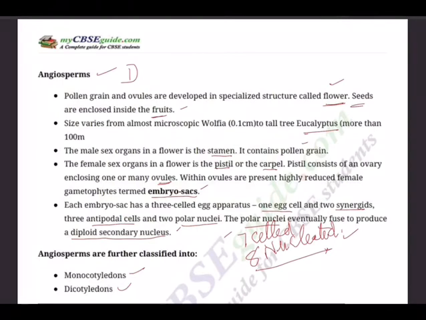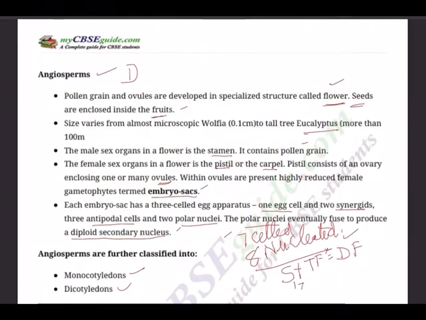And the triple fusion results in formation of PEN, primary endosperm nucleus. PEN develops into endosperm, which is the nutritive tissue. That's why syngamy plus triple fusion. If you recollect from your memory, I wrote S for syngamy, and triple fusion TF is equal to double fertilization, DF. So double fertilization is syngamy plus triple fusion.